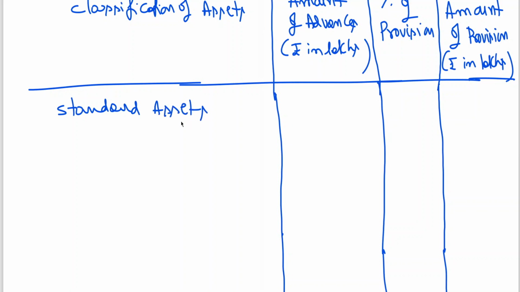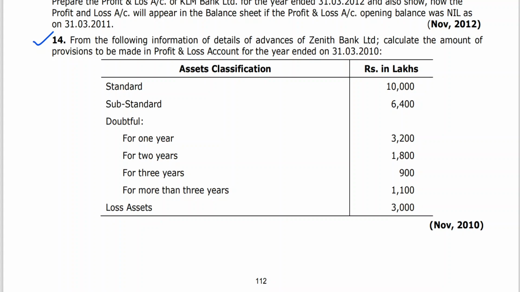I told you standard asset is a performing asset. Rupees in lakhs. Okay, and what is the percentage? 0.40. So 10,000 into 0.4, forty lakhs. 40 lakhs out of 10,000 lakhs, they are providing 40 lakhs as a provision, a very meager amount. Then comes substandard.